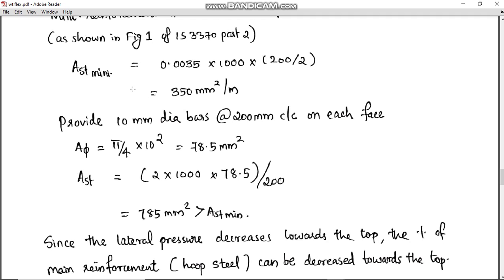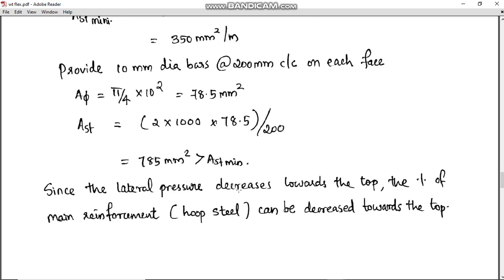You have to calculate the spacing required from the equation. Spacing is equal to 1000 AFI by AST. Then you will get the AST required. You have to find the spacing required. Then you have to provide the minimum spacing. So we are providing this much spacing. So AST provided is obtained from this equation, that is 785, which is greater than the AST minimum, so it